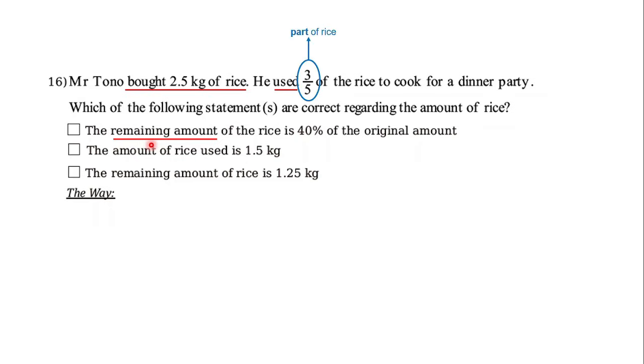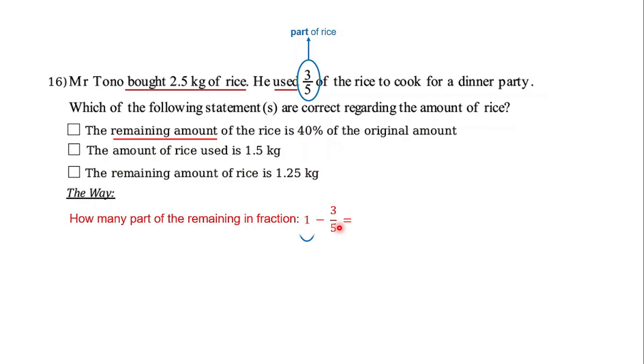So let's see, 3 out of 5 here is the part of rice, right? So if 3 out of 5 is the part of the rice, can you find what is the part of the whole rice? Yep, right. So we can say that the whole rice is 5 out of 5, right? Just imagine that 3 out of 5 is the part of the rice. So what is the whole rice? Yeah, 5 out of 5. And 5 out of 5 can be simplified into 1.